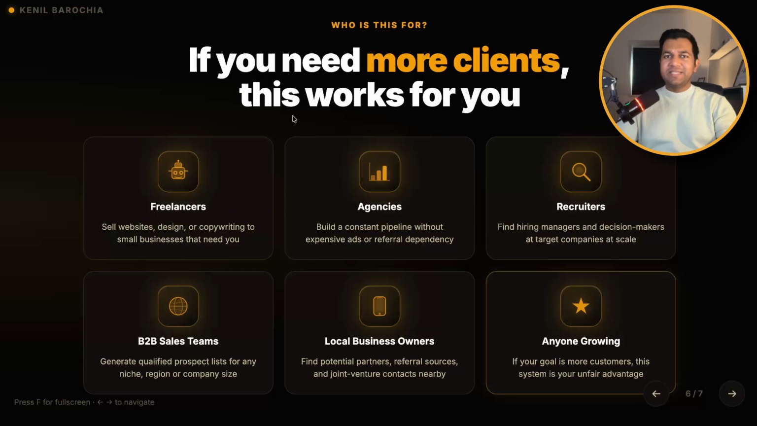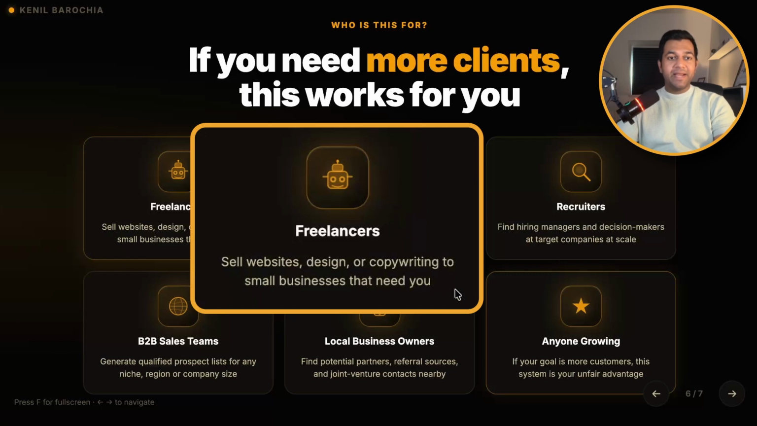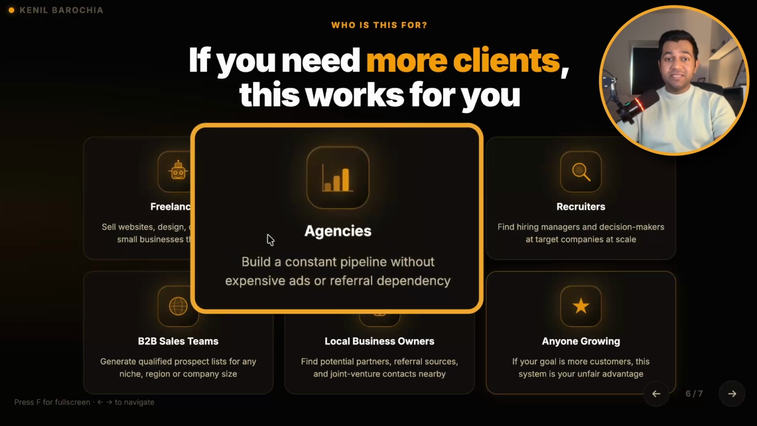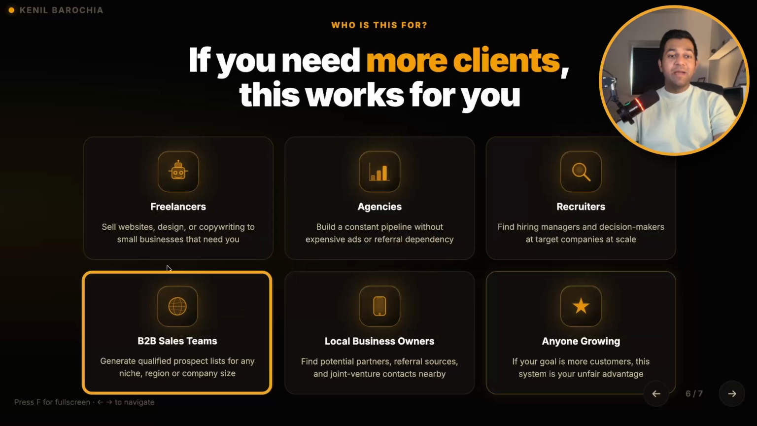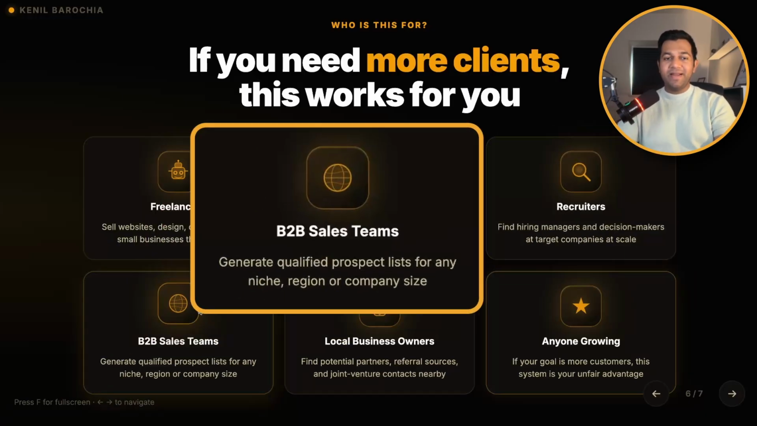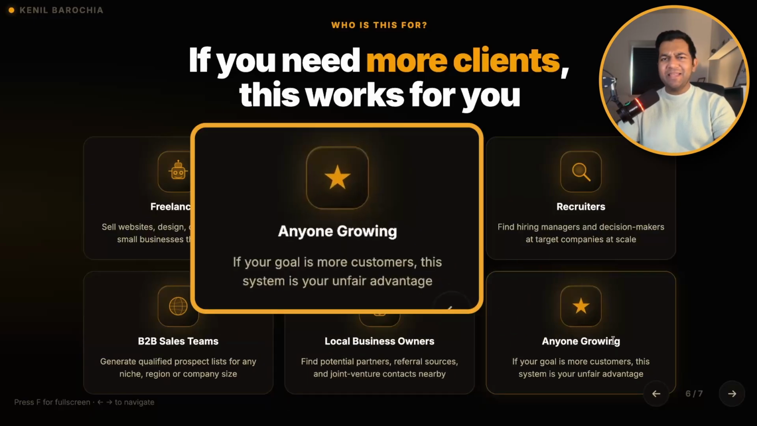Alright, who can use this built-in system? Literally many people. Let me give you some examples. Freelancers can sell websites, design or copywriting to small businesses that need it. Agencies can build a consistent pipeline without expensive ads or referral dependencies. Recruiters can find hiring managers and decision makers at target companies at scale. B2B sales teams can generate qualified prospect lists for any niche, region or company size. Local business owners, this is my personal favorite, can find potential partners, referral sources and joint venture contacts nearby, and literally anyone who wants to grow.